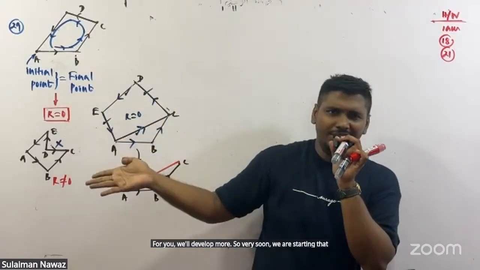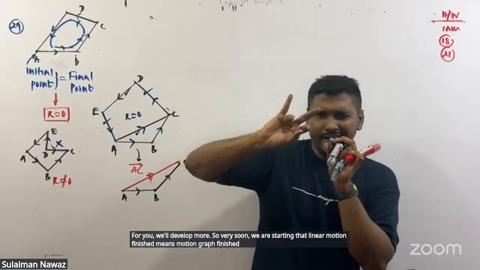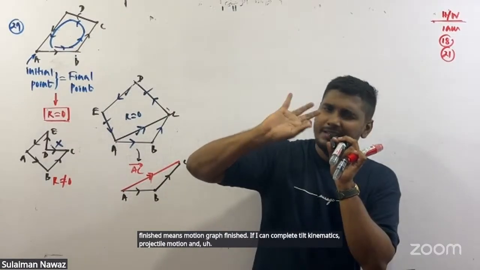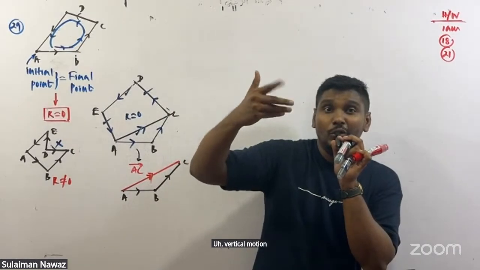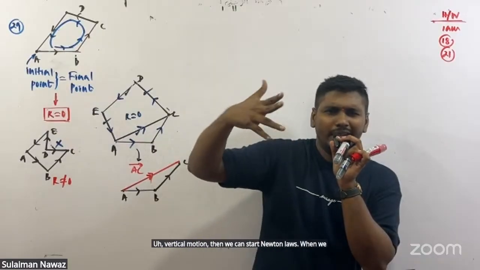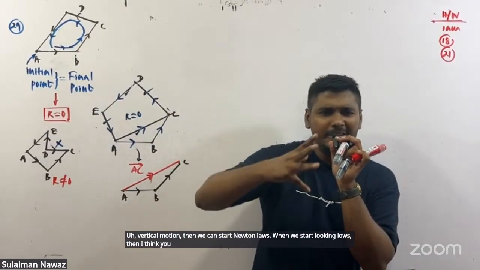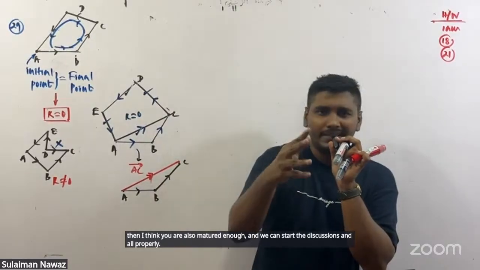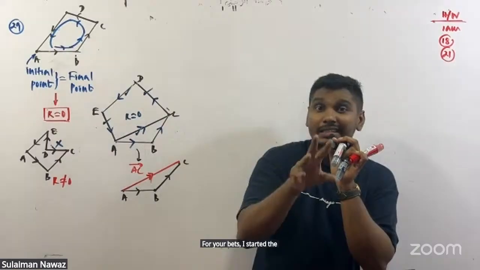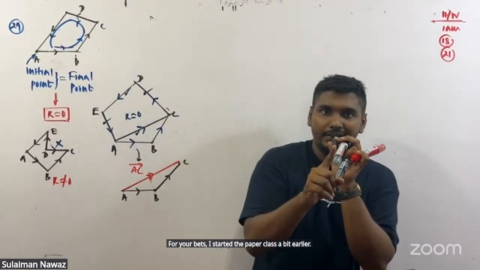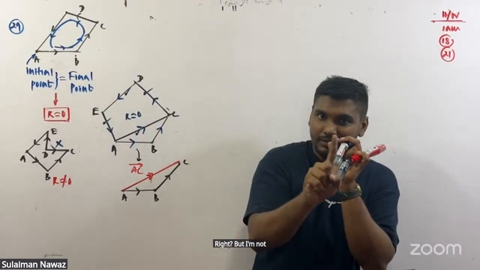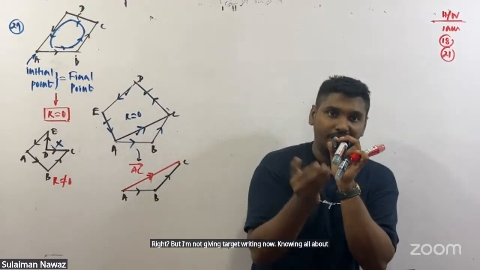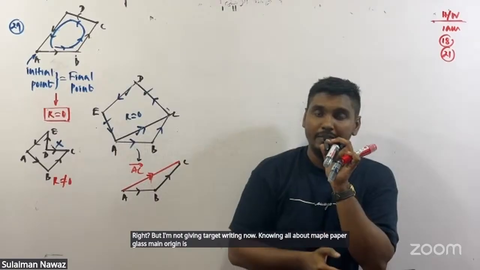Linear motion finished means motion graphs finished. If I can complete kinematics, projectile motion and vertical motion, then we can start Newton's laws. When we start Newton's laws, I think you will be mature enough and we can start the discussions properly. For your batch, I started the paper class a bit earlier, but I am not giving target writing now. In our paper class, our main vision is past paper discussion and model paper discussion.